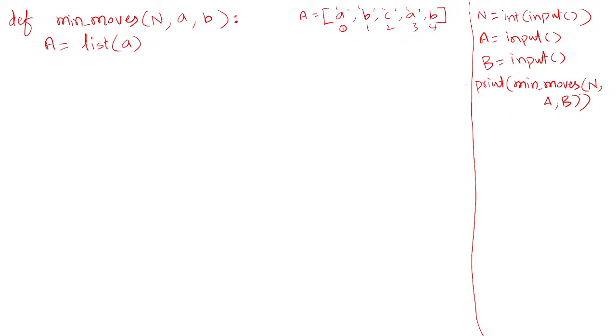Now what we need to do is map each character in b to the indices where we need to make changes in a. That is called target indices. As I said, the target indices we will implement in the form of a dictionary here. I'll call it something like target.